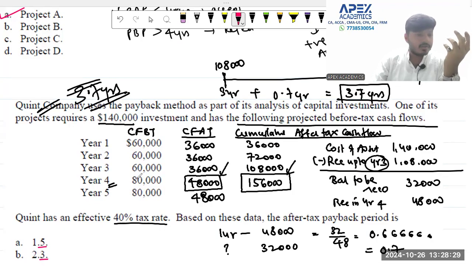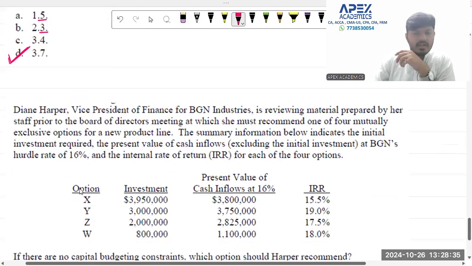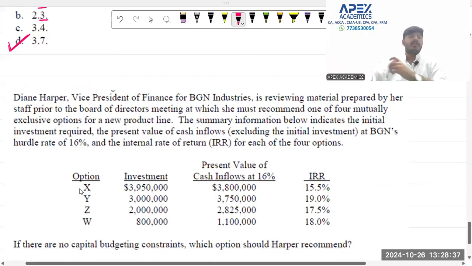All right. So now let's go to the last question. I believe last or second last. Okay, this was the second question. So we have one question over here. Very interesting question with respect to a mixture between IRR and NPV.